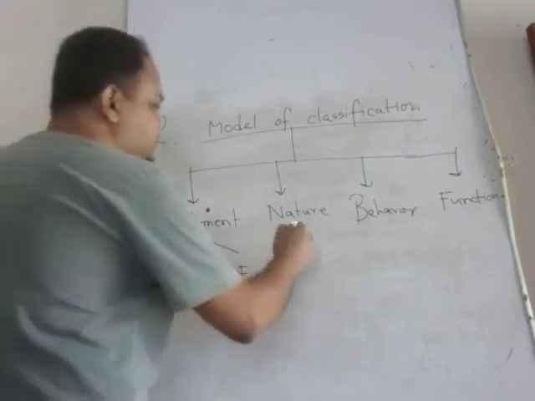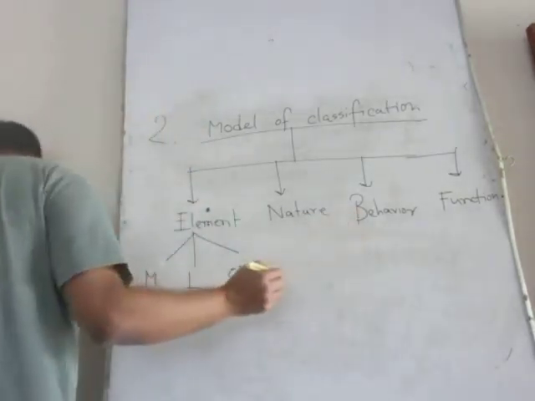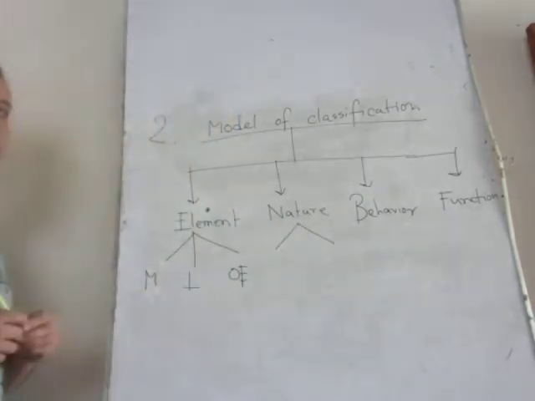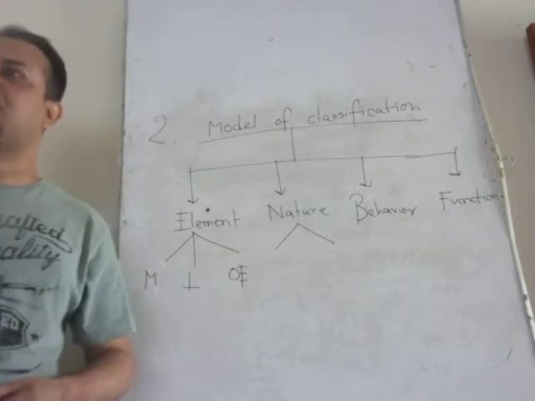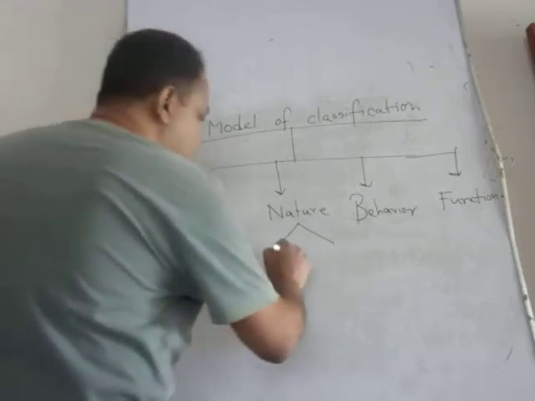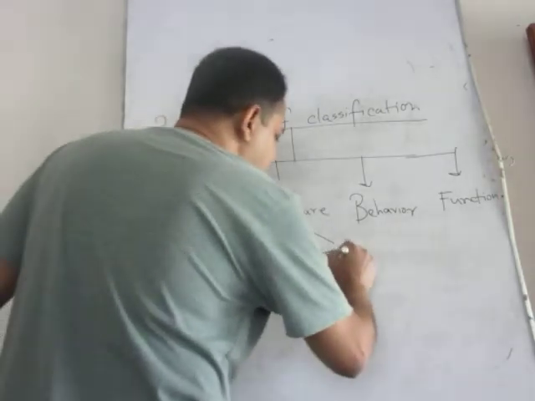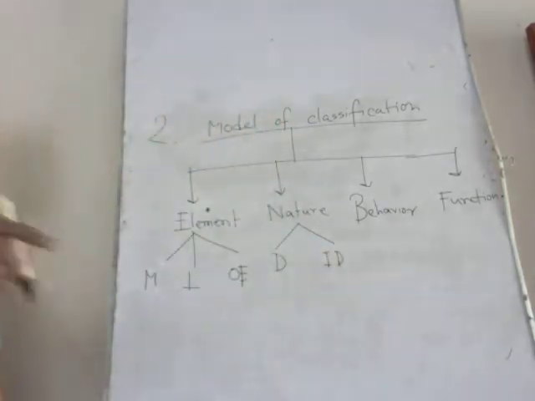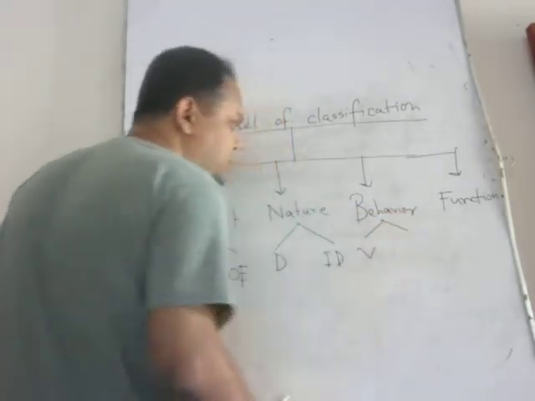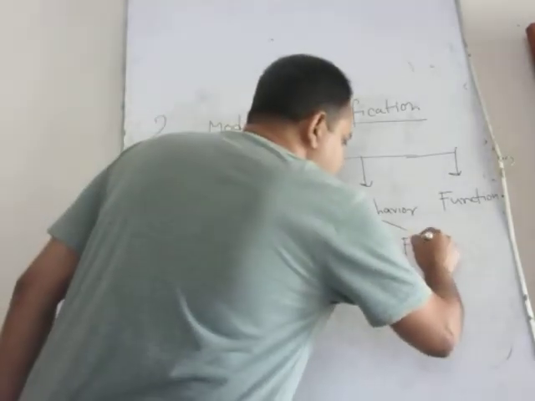then nature. According to nature, attributes, attitude, costs are direct and indirect. We'll discuss later on. According to behavior, costs are mainly variable and fixed cost.